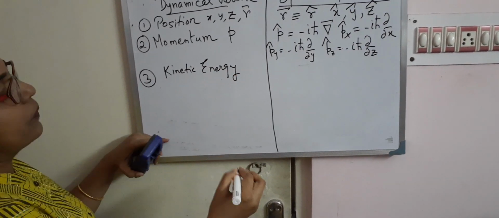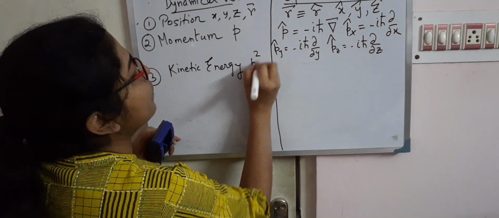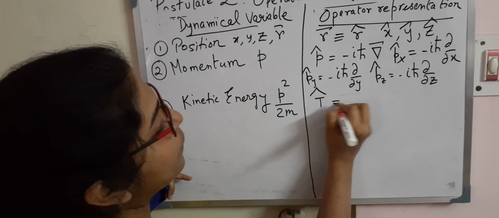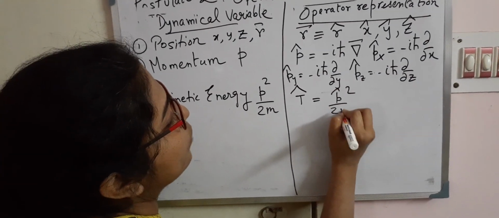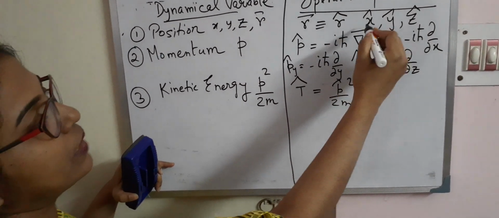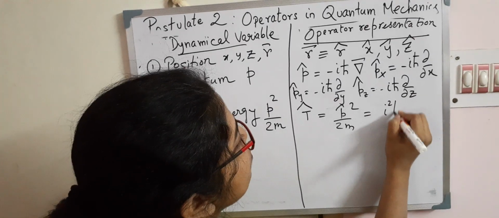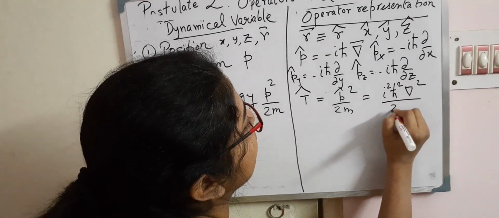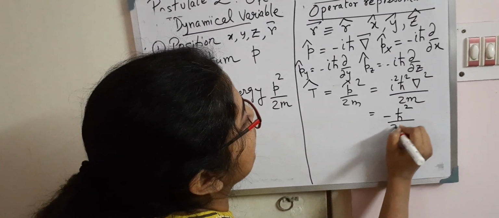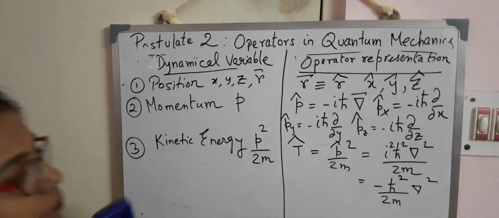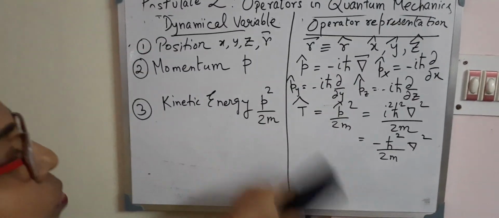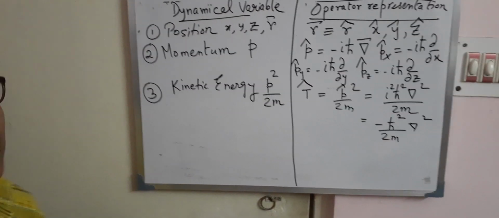Next we will be talking about the kinetic energy operator. We know kinetic energy is represented by p square by 2m, where m is the mass of the particle. So the kinetic energy operator T cap will be p cap square by 2m. Now p cap is minus i h cut gradient vector, so if you square that, you get i square h cut square grad square by 2m. I is the imaginary number, so i square is minus 1. So it is minus h cut square by 2m grad square. And similarly in one dimension you can write minus h cut square by 2m del 2/del x square and so on. So this is the kinetic energy.